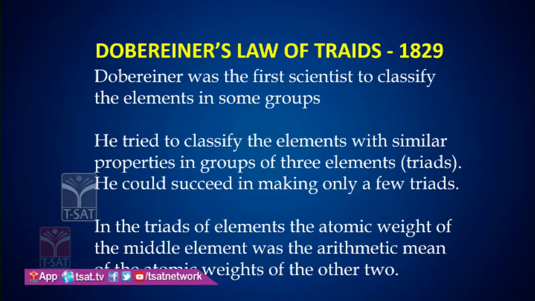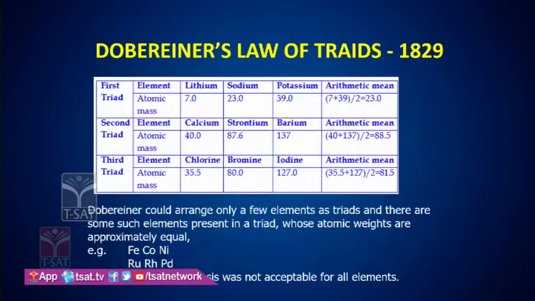He tried to classify elements with similar properties into groups of three, like triads, but he could only succeed in making a few triads. In a triad, the atomic weight of the middle element is the arithmetic mean of the weights of the other two. Let's have a glance.